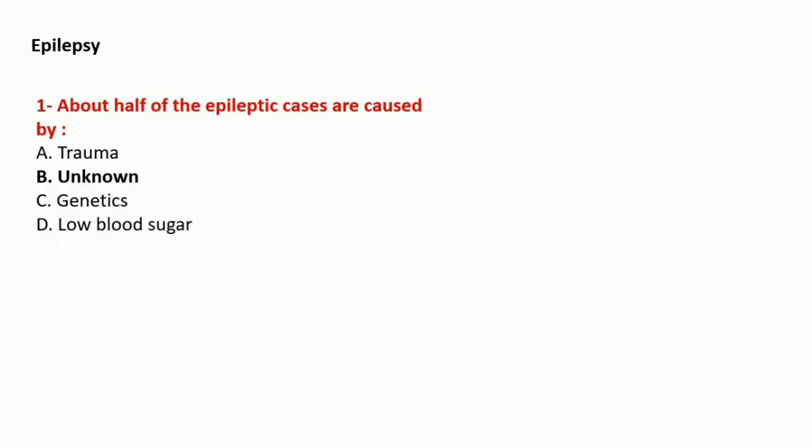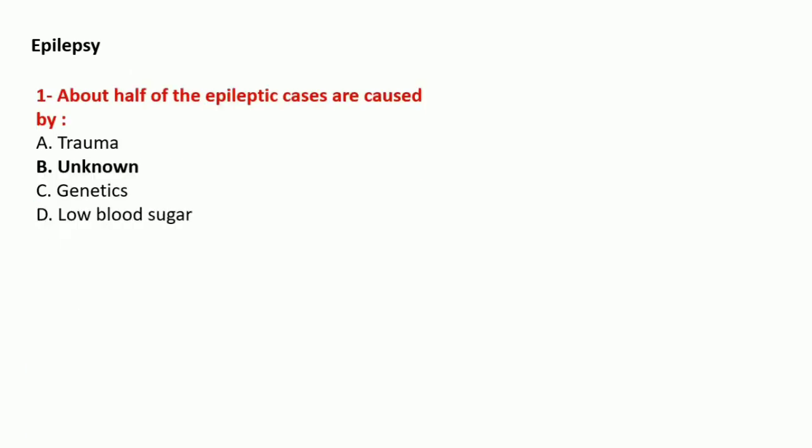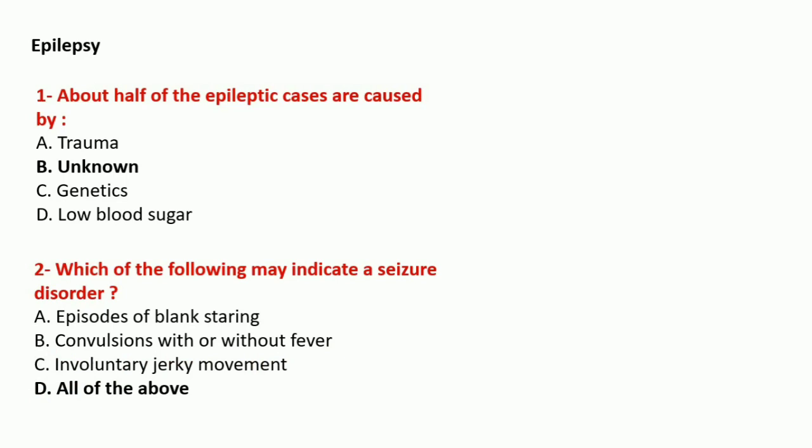First, about half of the epileptic cases are caused by unknown sources. So there is no specific reason. Which of the following may indicate a seizure disorder? That means seizure is episodes of blank staring or convulsions with or without fever or involuntary jerky movement. So all of the above indicate a seizure disorder.